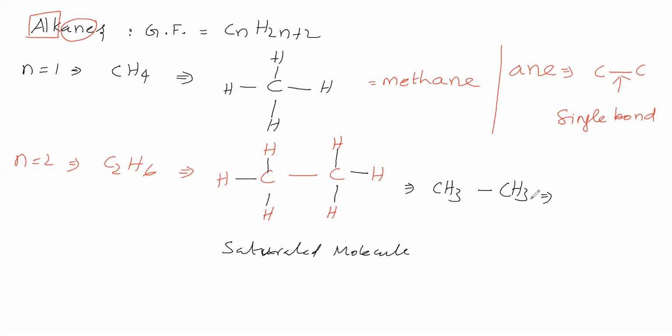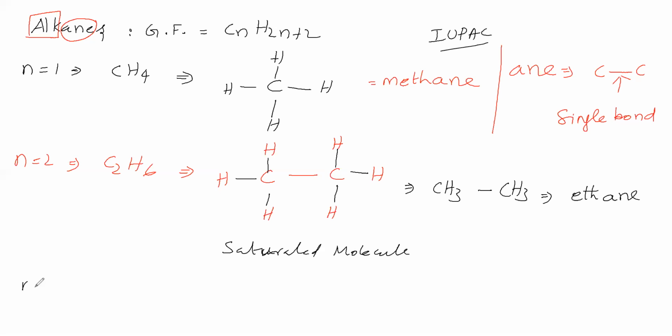Now we will say the name of this one. In this molecule, 2 carbon atoms are there. The alk name for 2 carbons is eth, and a carbon-carbon single bond is there, therefore ane. So the name of this compound is ethane, as per IUPAC nomenclature. Ethane is the name for this compound.